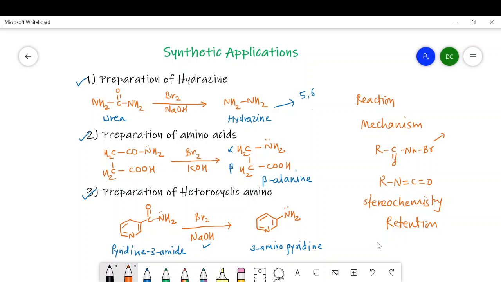And finally, we have studied the synthetic applications of this reaction. In that, we have gone through the preparation of hydrazine, amino acids, and heterocyclic amines. So, in this way, we have completed the Hofmann rearrangement reaction or Hofmann bromamide or Hofmann degradation reaction.